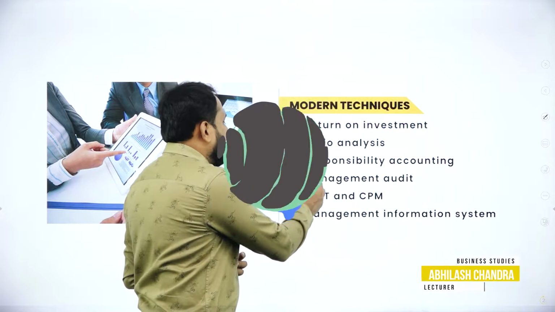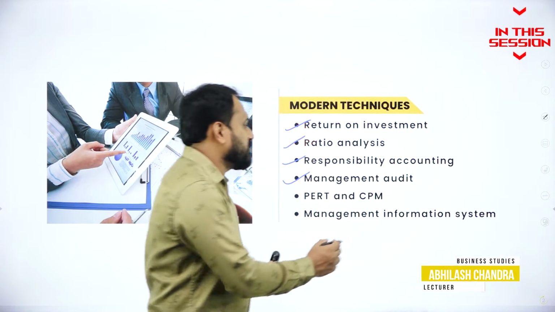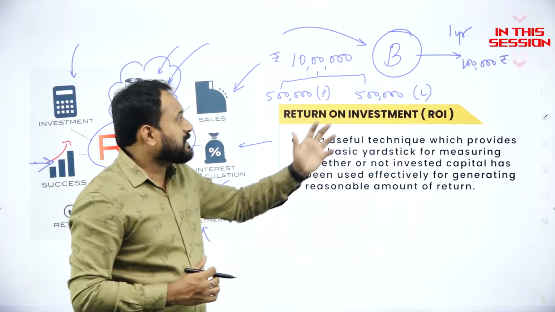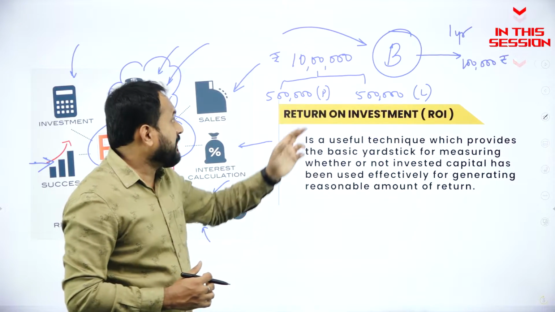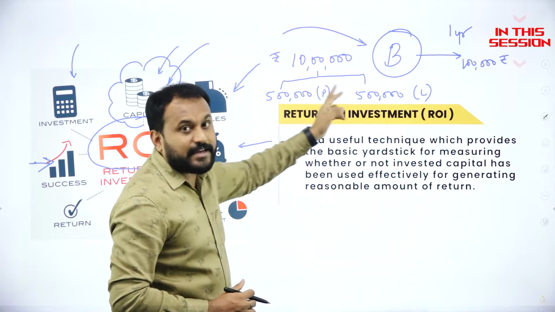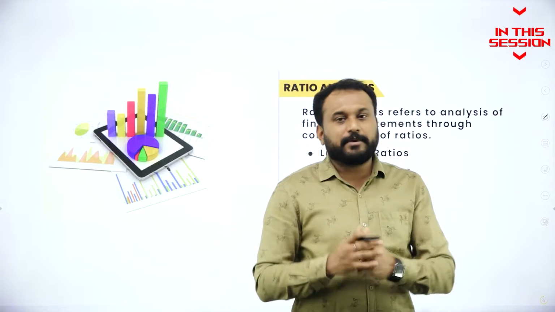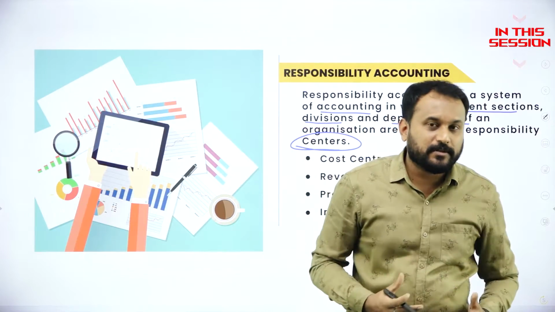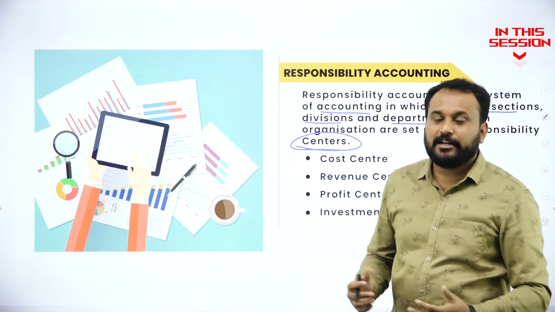The next thing is management audit. Audit in the sense you will get to know what is there in your books of account, whether the business is going to give only when it recovers all 10 lakh rupees. Now students, this is a new topic for you, so I want you people to write down. See, the owner is the shareholder. Now shareholder will not have any kind of rights in the management.